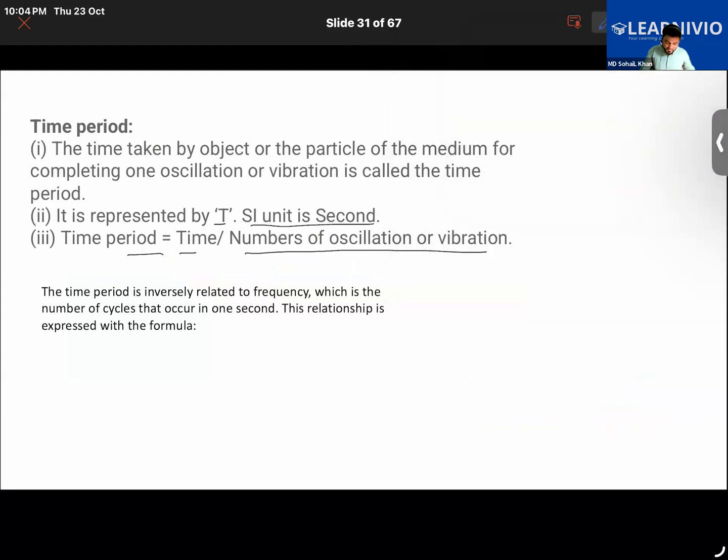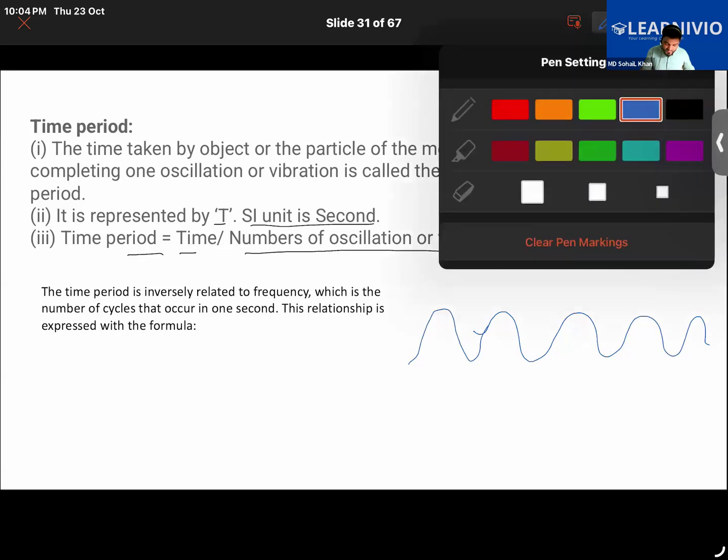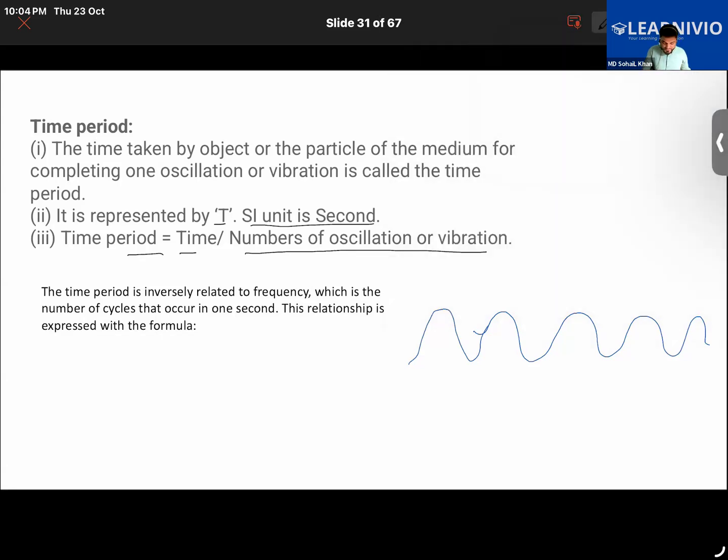Suppose, for example, let us assume that 10 vibrations were produced. The picture is just for reference.